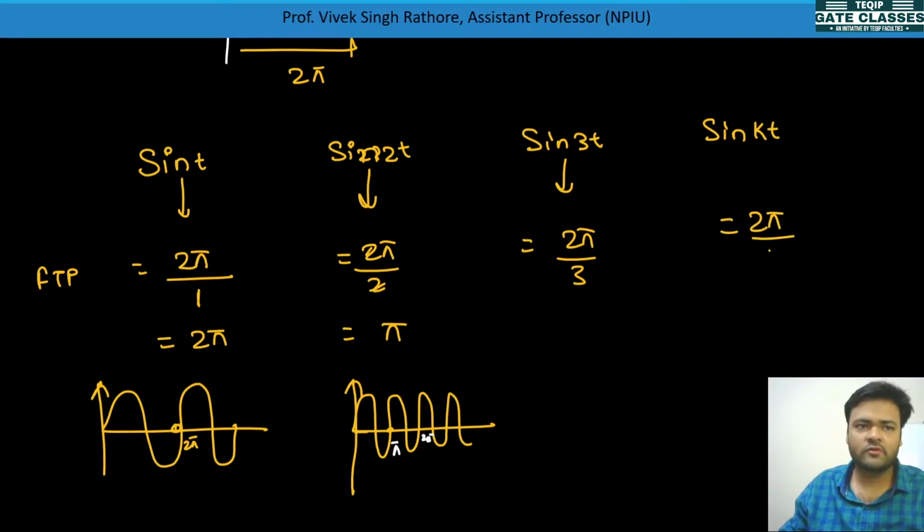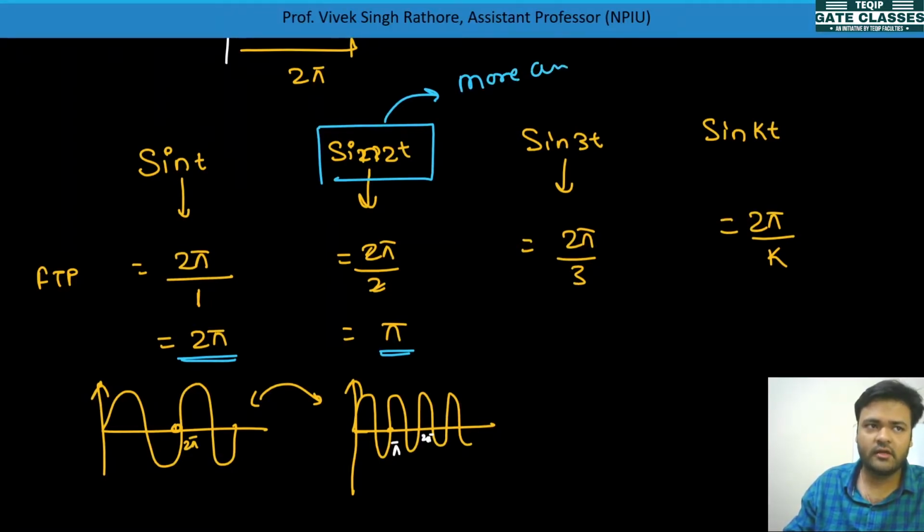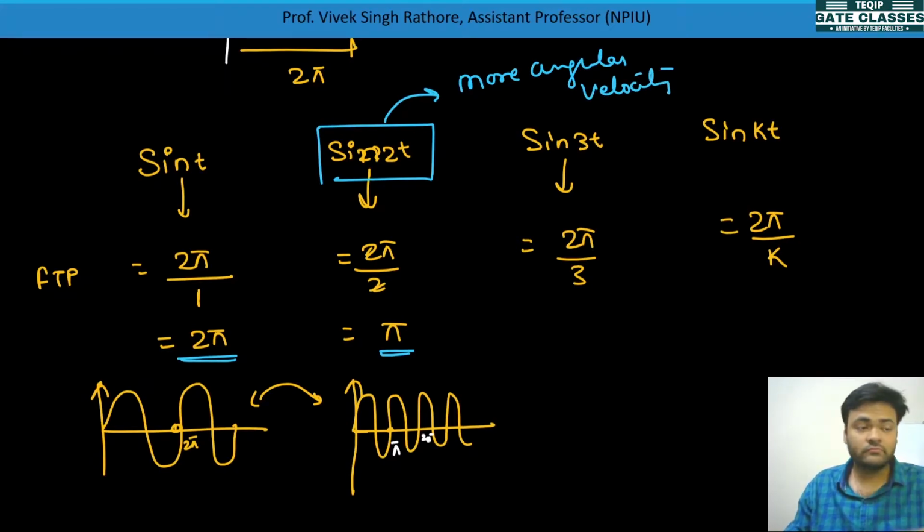So you can see that in both curves, this one is covering its first cycle in 2 pi time period. This signal is covering its first cycle in only pi time period, so you can understand that this signal will have more angular velocity. Okay, more angular velocity, so its velocity is more, that's why it is covering the cycle in less time period.